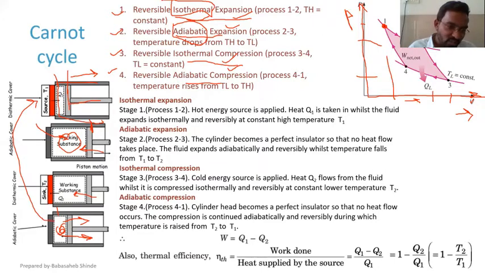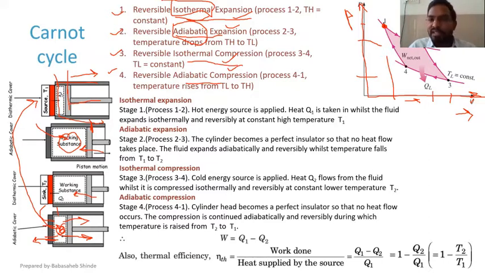The inlet valve will open, so fresh fluid will start entering the chamber, and that fresh fluid will start pushing the exhaust gases out of the system, because it will occupy the space that was already occupied by the gases after the combustion. So that way another cycle will start.